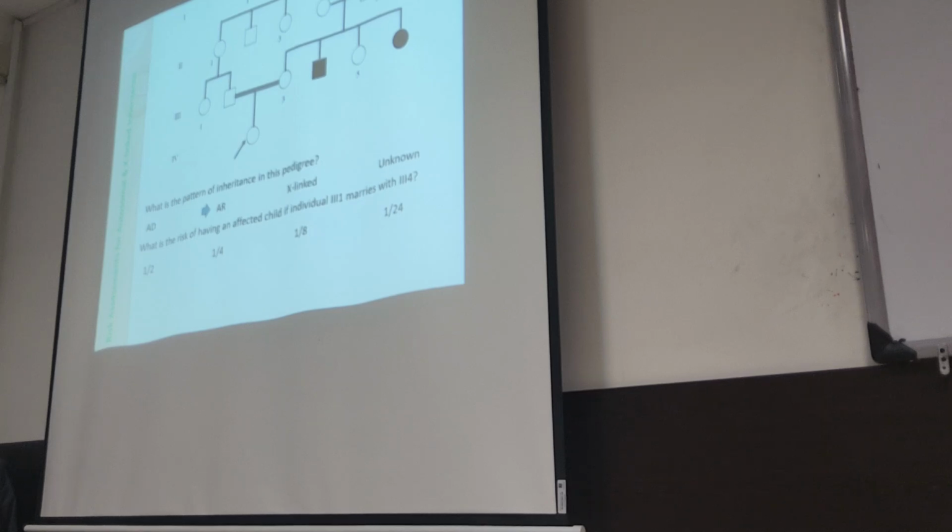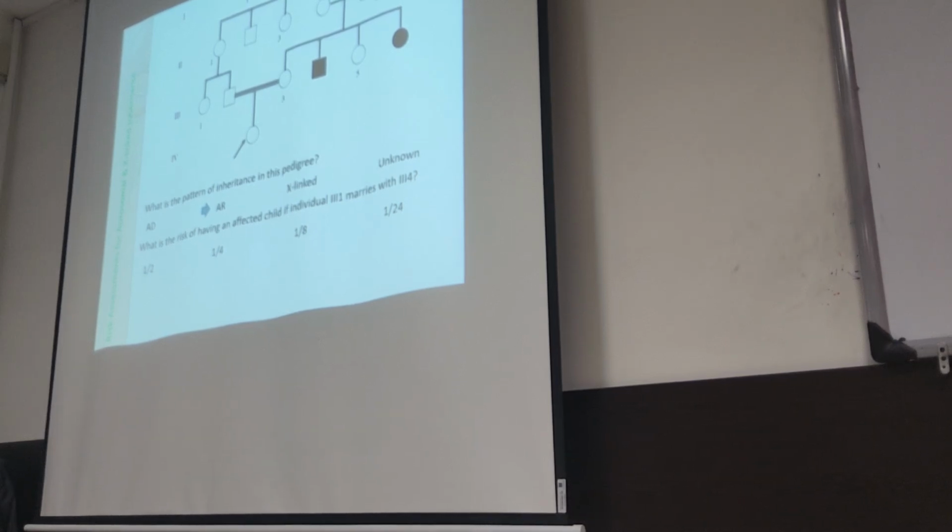The chance is 1 over 8 or 1 over 4, and then 1 over 16. We don't have anyone married with 3-4. Of the two genes, one is surely carried.